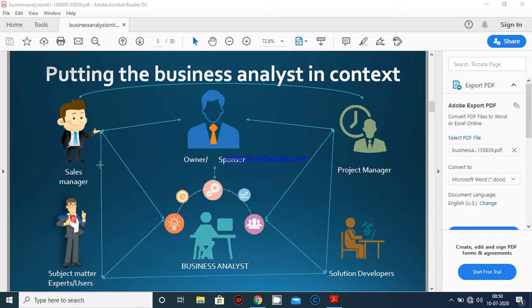These five, subject matter experts, sales manager, owner or sponsor, project manager, and solution developers, and their working procedures must be handled by the business analyst. This is the main role of the business analyst.